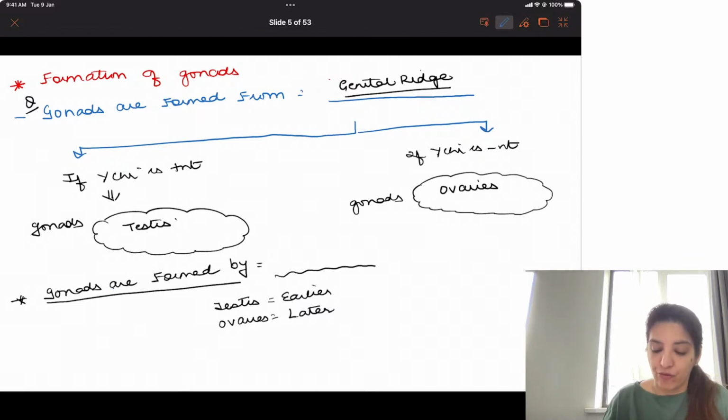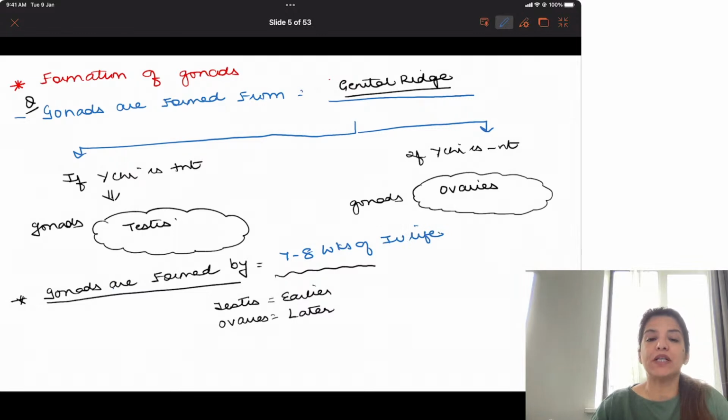Now gonads are formed by 7 to 8 weeks of intrauterine life. Testes are formed earlier than ovaries. Now testes, the development is very simple. If Y chromosome is present, then the gonads will be testes. If Y chromosome is absent, then gonads will be ovaries.